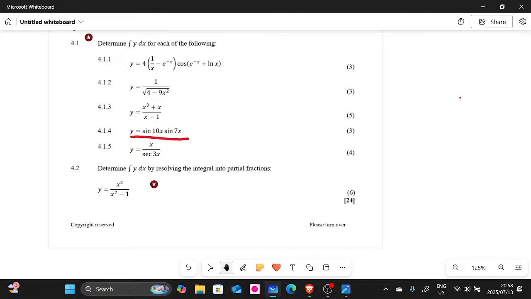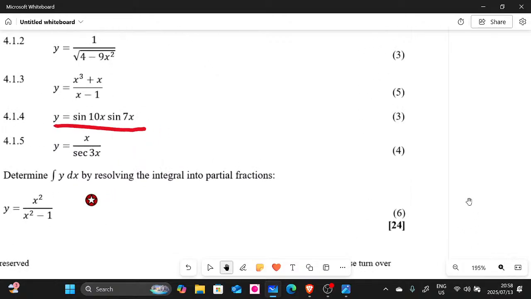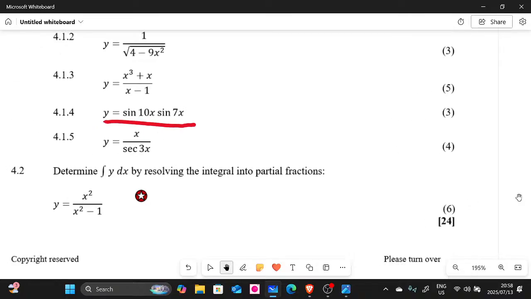Now, let's look at 4.1.5, guys. Let me just zoom again, right? Let me just zoom it. Look, we have this one here. This here, it's by parts. It looks very tricky, but trust you me, it is by parts. And then I will try to show you where it was the trick. So let me just zoom down.